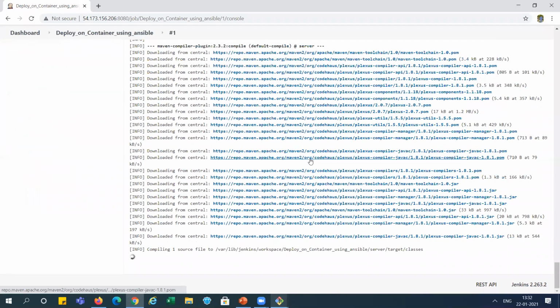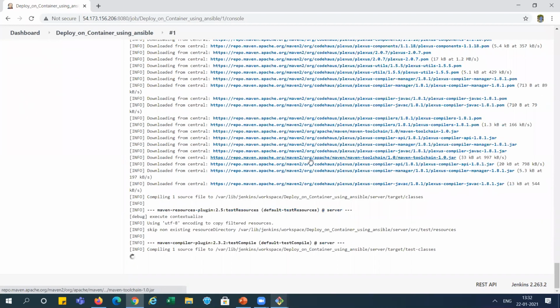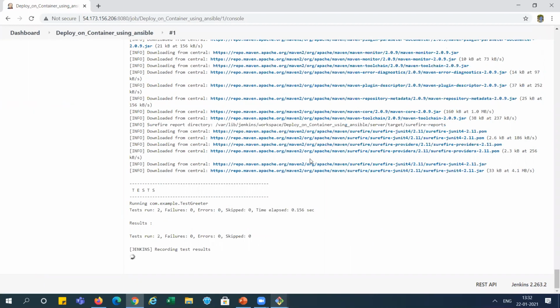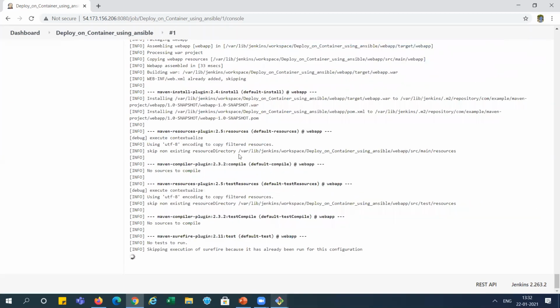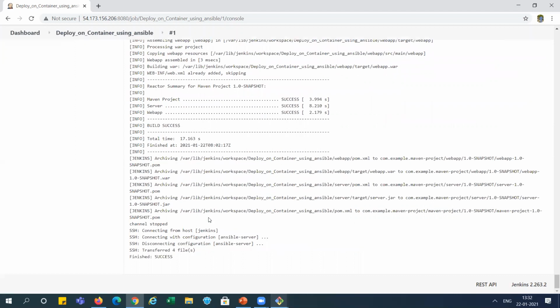The first time it will take some time because it will download all those dependencies for the Maven, and it is running. You can see here build success. It created the Maven project war file, and also you can see here it connected to SSH and transferred 4 files here, and success.